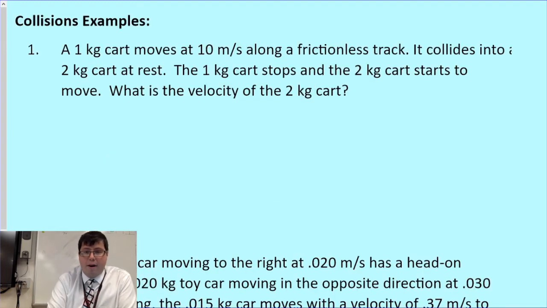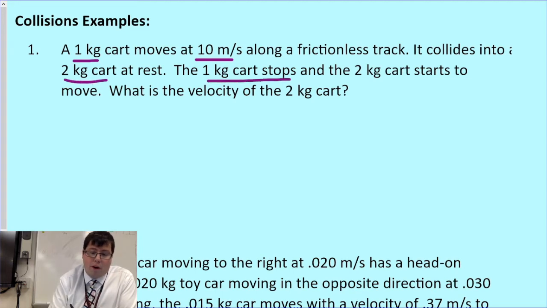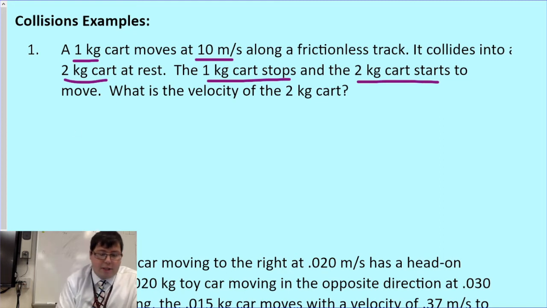In example 1, I have a 1 kilogram cart moving at 10 meters per second along a frictionless track. It collides into a 2 kilogram cart at rest. The 1 kilogram cart stops, and the 2 kilogram cart starts to move. What is the velocity of the 2 kilogram cart? So, going ahead, listing out my objects here, I've got cart 1, and I have cart 2.